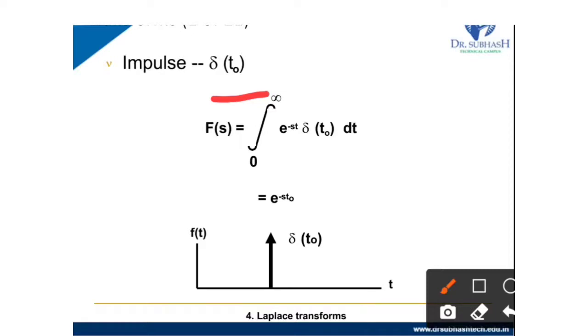So as per the definition, F of s equals the integration from 0 to infinity of e raised to minus st times delta t0 dt. So delta t0 means 1, so it equals e raised to minus st0.